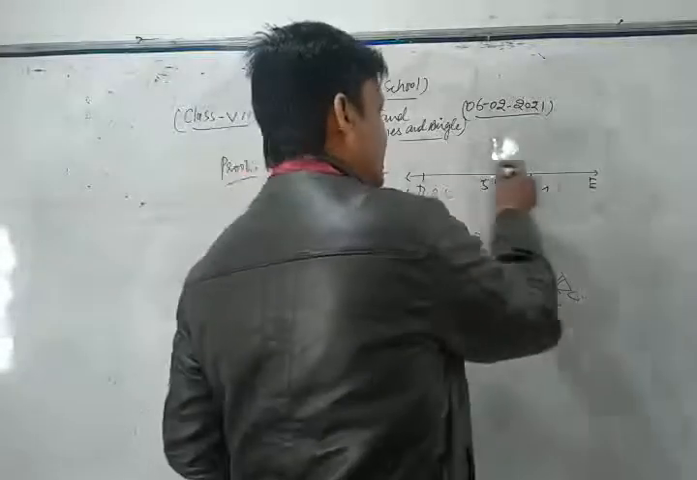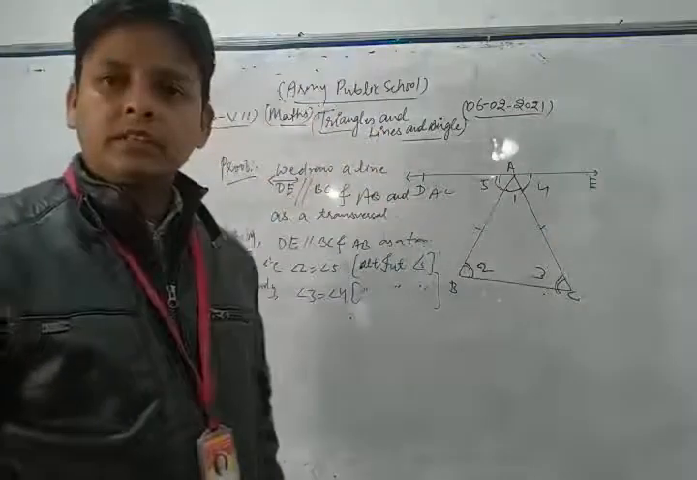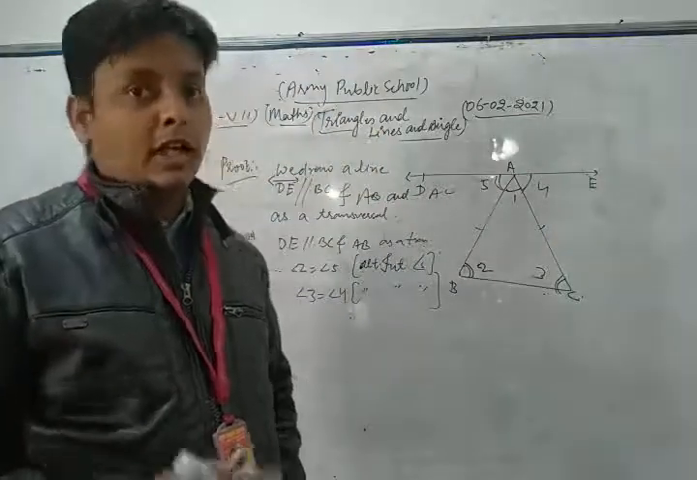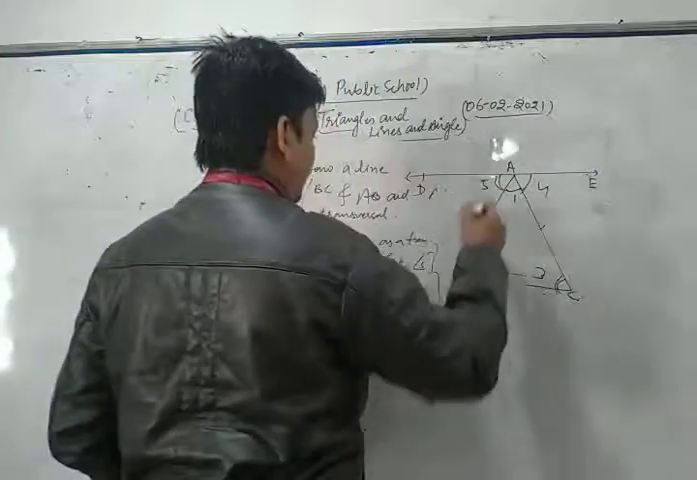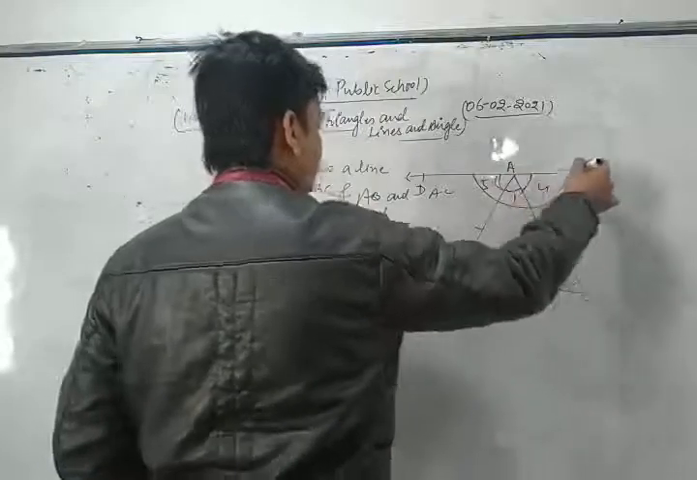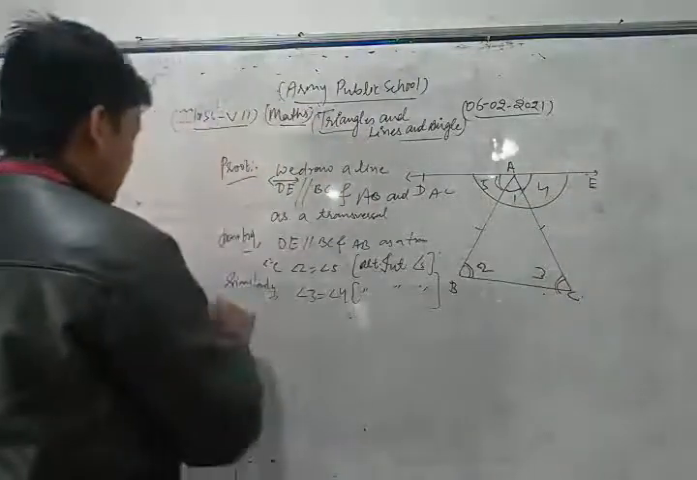Now let's see here. DAE is a straight line. DAE is a straight line, and you know that the sum of all angles on a straight line is always what? 180 degrees.